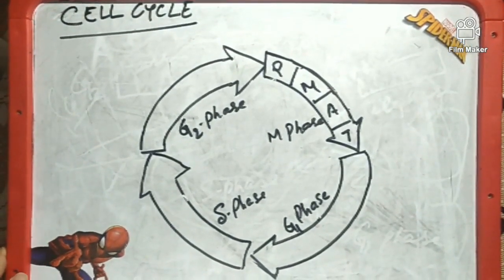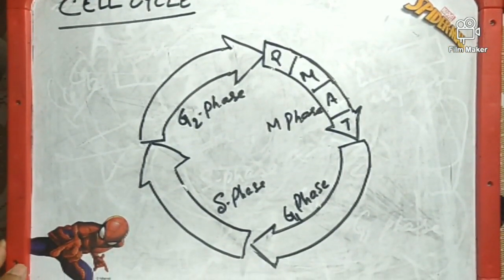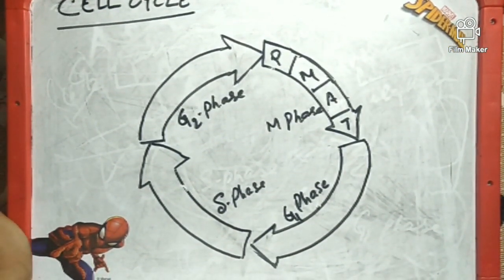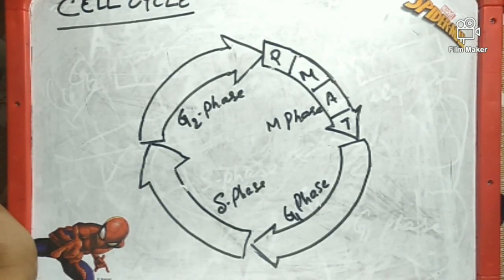Two distinct events take place during the cell cycle. One event is related with the cytoplasm, and the next event is related with the chromosome. So that is why they can be said to be the cytoplasm cycle and the chromosome cycle. So actually the cell cycle is composed of a cycle of cytoplasm and then another cycle of chromosome.